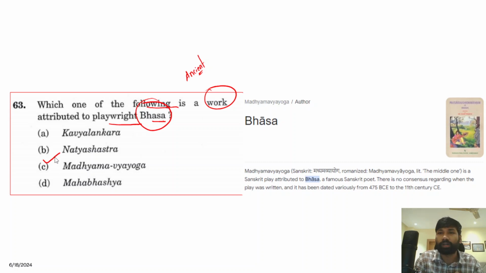Madhyama Vyayoga. Madhyama Vyayoga was written by Basa. Madhyama Vyayoga, the middle one, is a Sanskrit play attributed to Basa. This particular Sanskrit play is written by Basa in the Sanskrit language, right? He was a famous Sanskrit poet. So the correct answer for this question is option C.